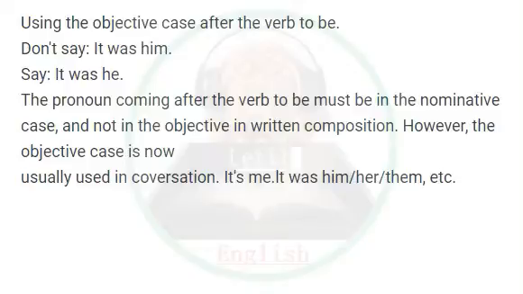Using the objective case after the verb to be. Don't say, it was him. Say, it was he. The pronoun coming after the verb to be must be in the nominative case, and not in the objective, in written composition. However, the objective case is now usually used in conversation. It's me. It was him, her, them, etc.